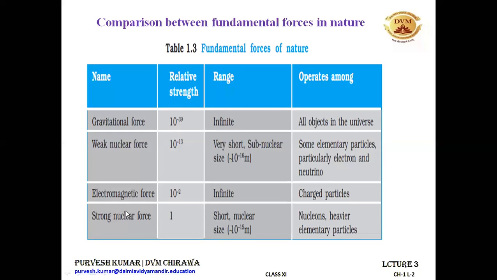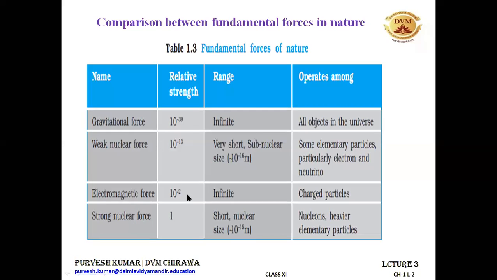It means if we give a value of 1 to the strong nuclear force, all the other forces will be of this order compared to the strong nuclear force. You can see the relative strength. So if the strong nuclear force is given a magnitude 1, then the electromagnetic force will have a magnitude 10 to the power minus 2. It means it will be divided by 100. So it is smaller than this one. The strong nuclear force is the strongest one.